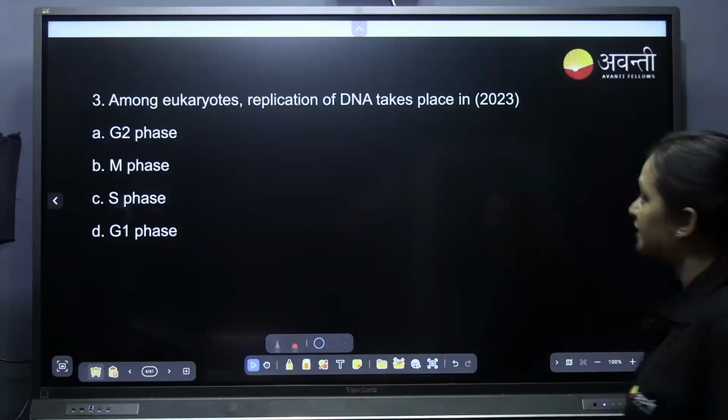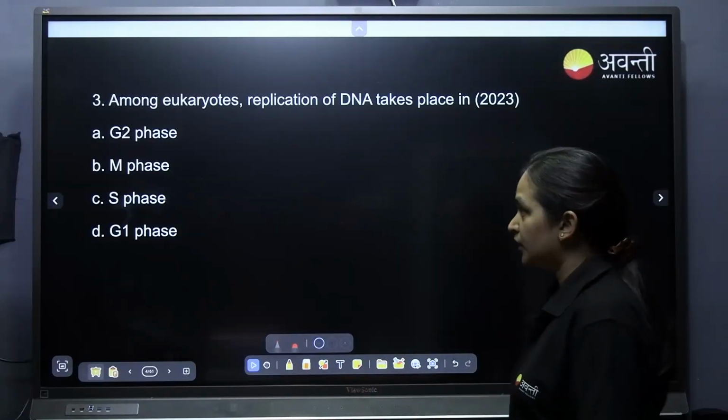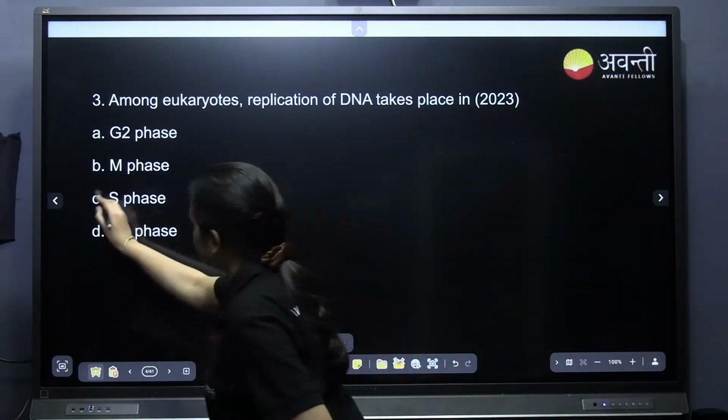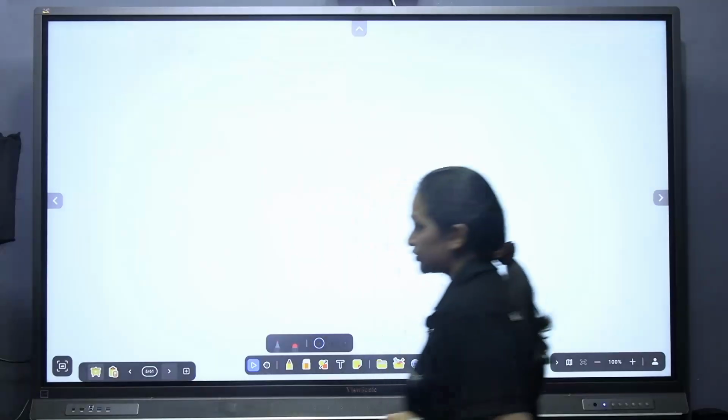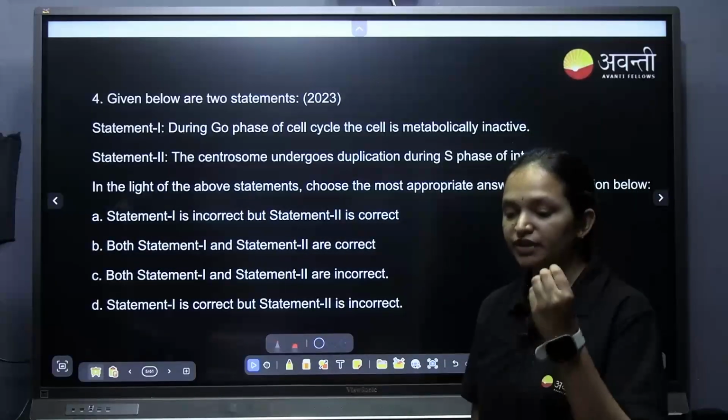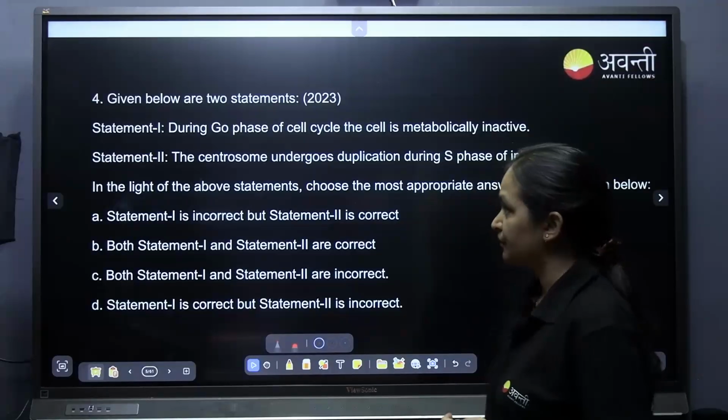Among the eukaryotes, where the replication of DNA takes place? It is very easy as that. Yes, we can move on to the next one, that is S phase, that synthesis phase, where synthesis of DNA takes place in S phase.